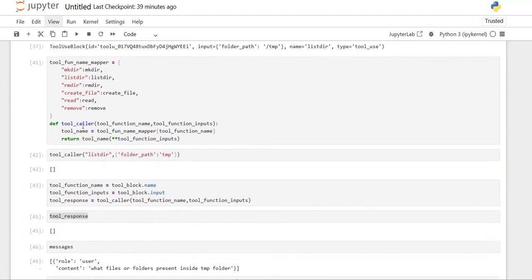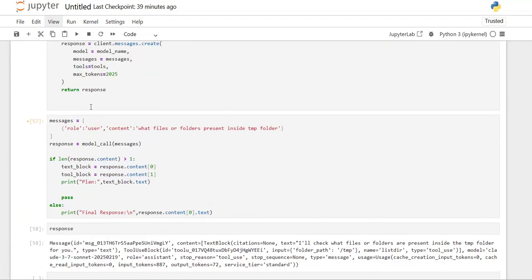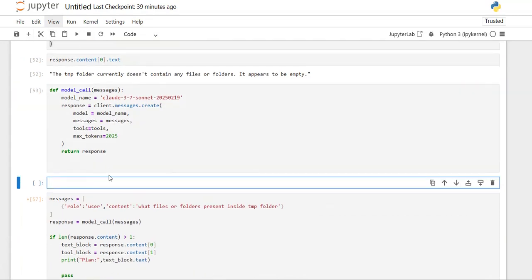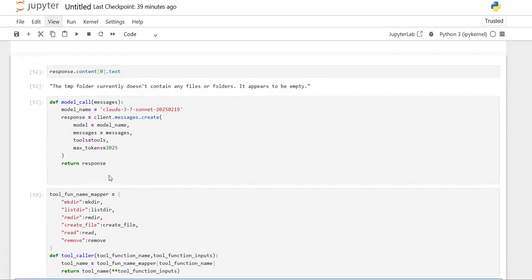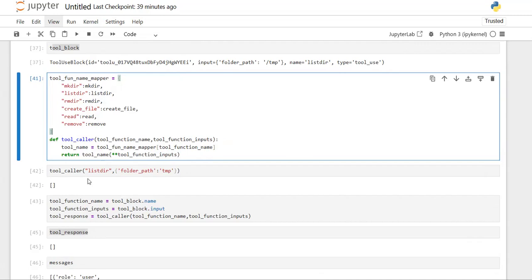Then after that, these tools I need to define, right? So previously I need to define these tool functions. So in the middle, let's define whatever tools that we are having. Then what we have done, tool calling.